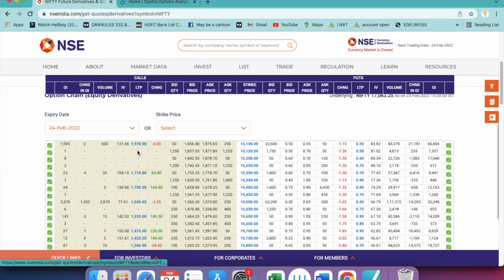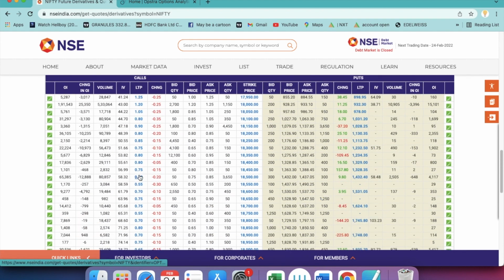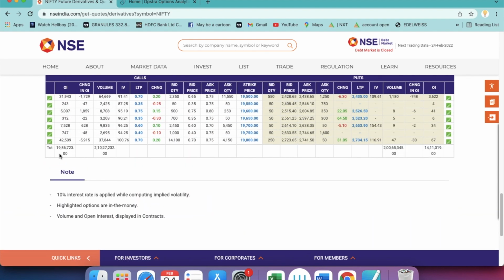Now let us see the open interest. To check the put call ratio, we need to check this open interest and this open interest. Scroll down to get the total number. This is the total open interest on the call side, and this is the total put OI. So let us divide put by call.